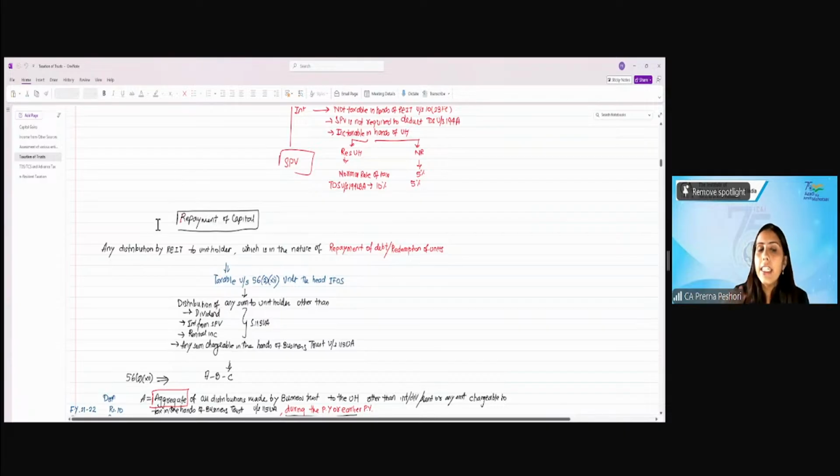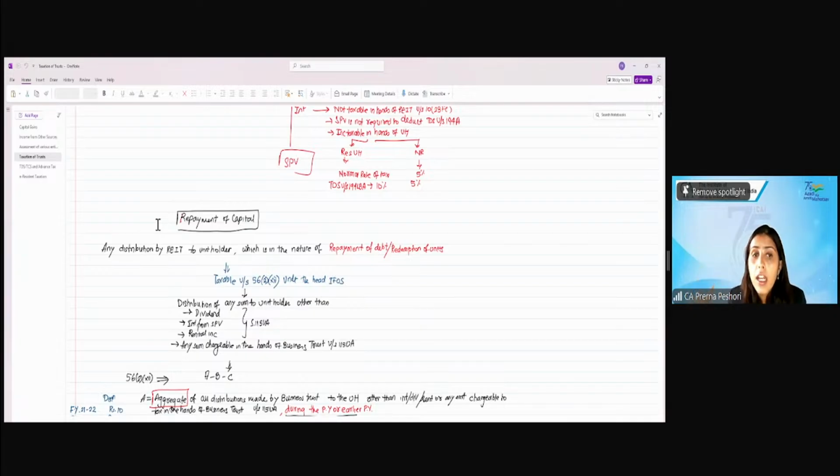Okay. Any distribution by the REIT made to the unit holder which is in the nature of repayment of debt or redemption of units will be taxable under the head income from other sources under 56(2)(xii). Now, this should be in the nature of repayment of debt or redemption of units.